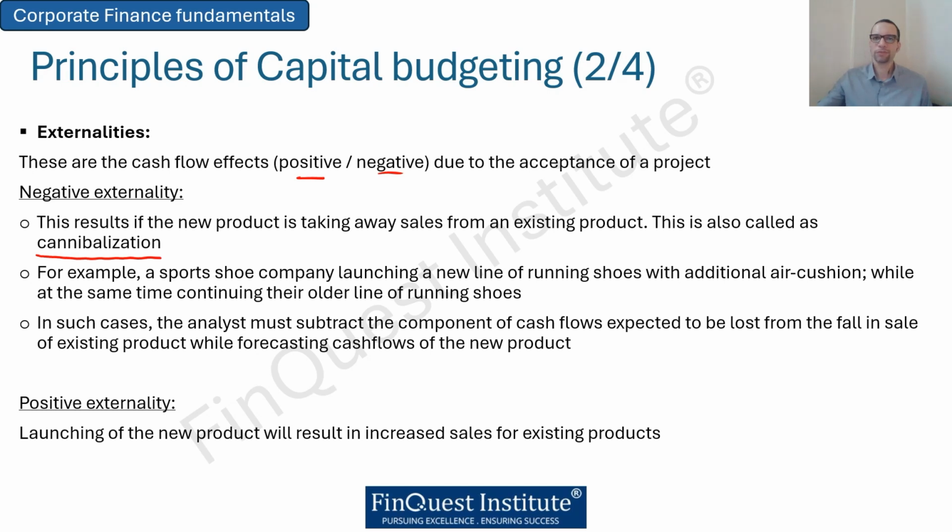So they have walking shoes, jogging shoes, gymming shoes, running shoes, etc. So let's say a company launches a new line of running shoes with, let's say, additional air cushioning. Many times I think they call it the carbon plate cushioning, isn't it? Which is very, very popular amongst runners. It gives a cushioning effect, while at the same time, it can continue its older line of running shoes as well.